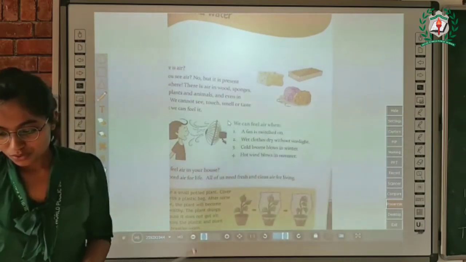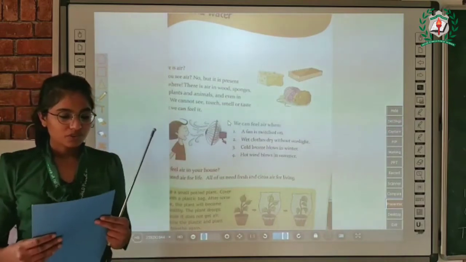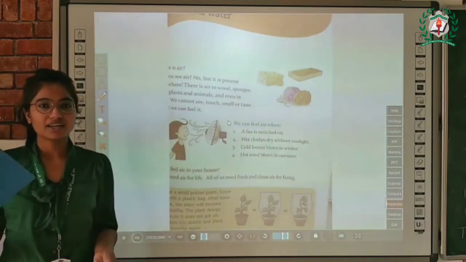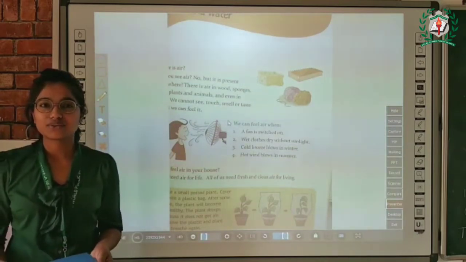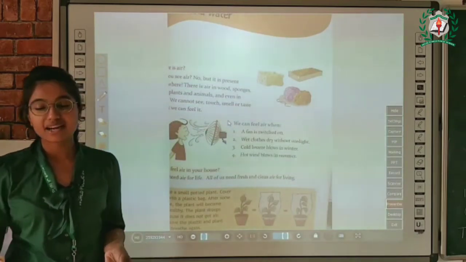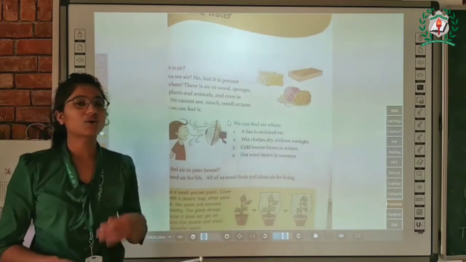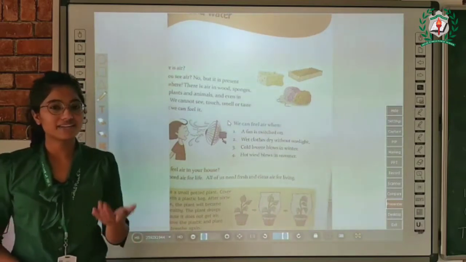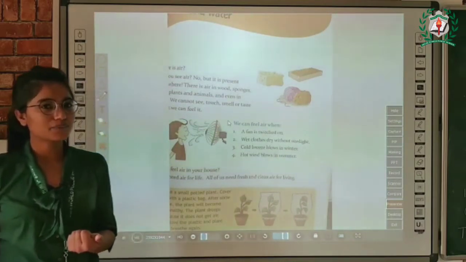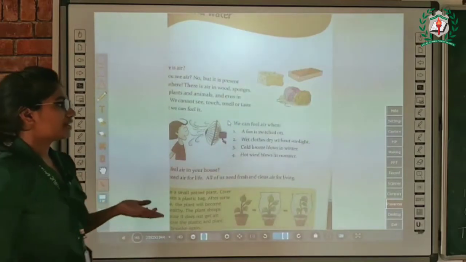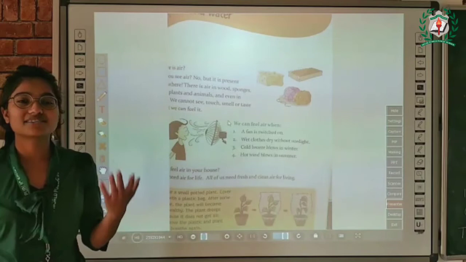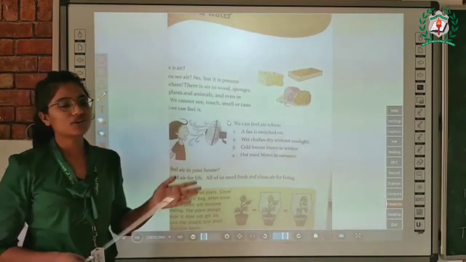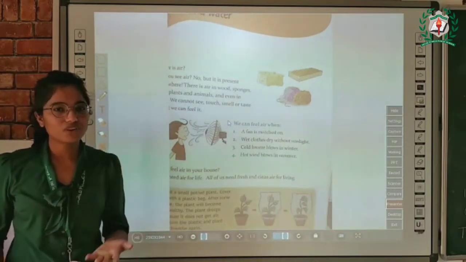So, you can take a paper and if you move it like this, you can feel air, right? We can also feel air when a fan is switched on. Yes, in summer days, when we sit in front of the fan, we can feel air, right?